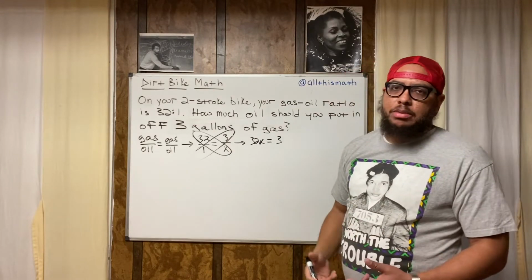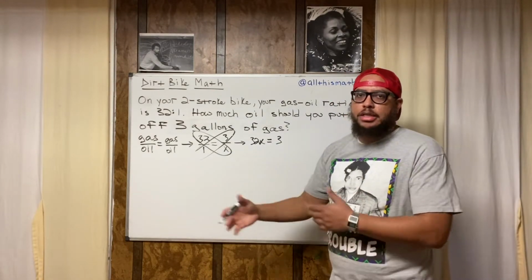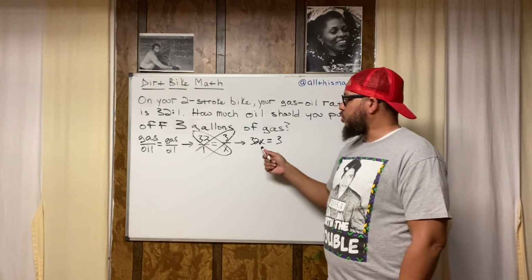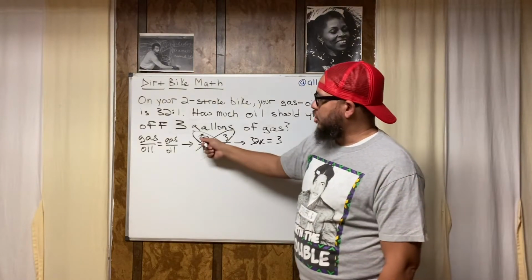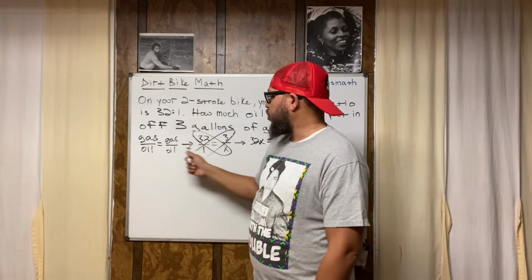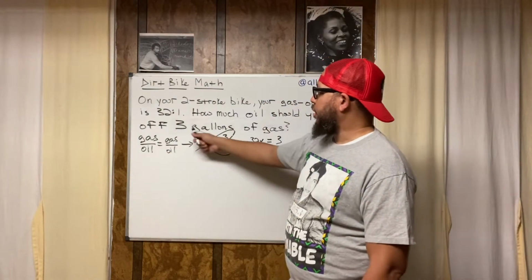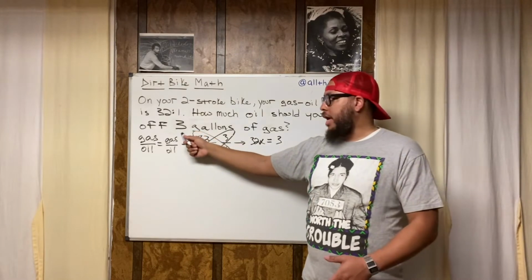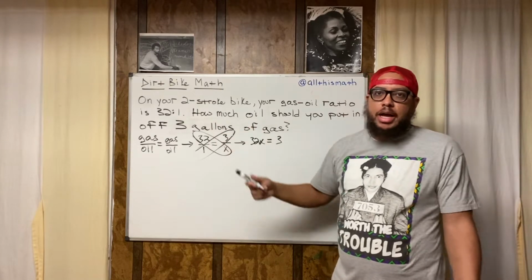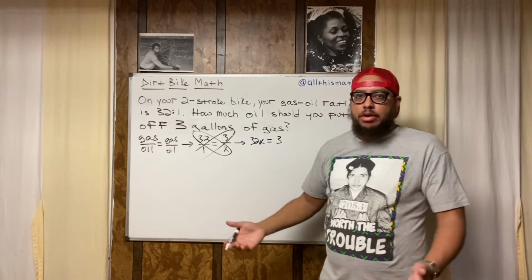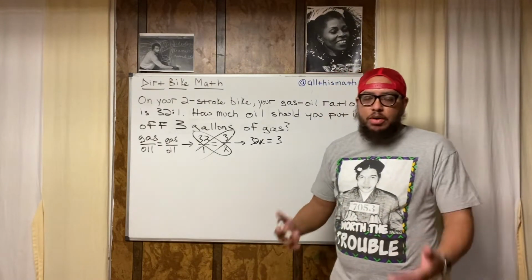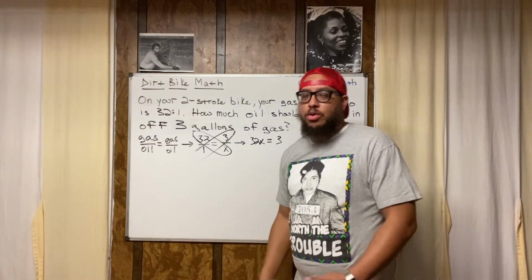When you're doing math problems and equations, you always want to understand where these numbers are coming from. Where did this 3 come from? 3 times 1. Where did 32x come from? 32 times x. Why is this 32 right here? Because that ratio says gas to oil is 32 to 1. Why is this 3 right here? Because the problem told us we're dealing with 3 gallons of gas, and gas is on top, oil is on the bottom. Why is this x right here? Because I don't know how much oil I got. That's the whole purpose of doing the problem. We try to figure out how much oil we need, so we put in the right amount of oil and don't mess our engine up, because that's an expensive repair, or you might have to buy a new bike.